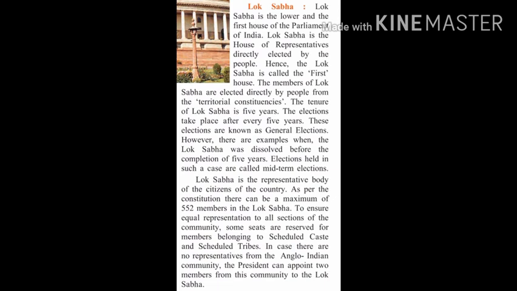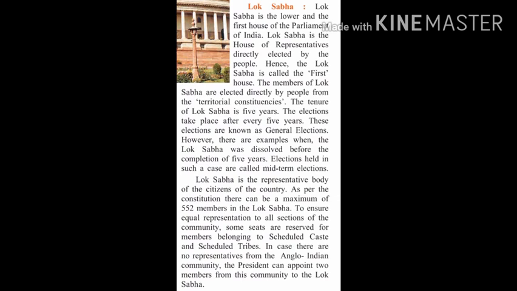The Lok Sabha is the lower and the first house of Parliament of India. Lower and the first house of Parliament is Lok Sabha. Lok Sabha is the house of representatives directly elected by the people.